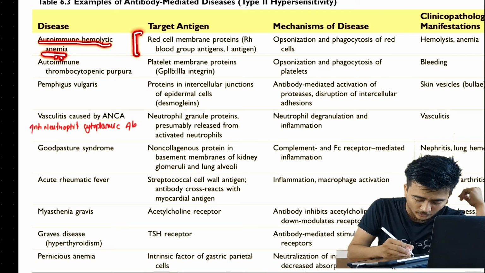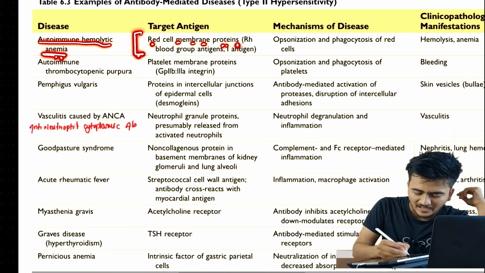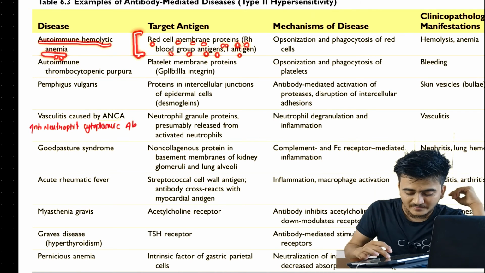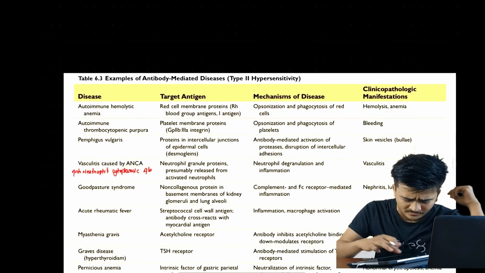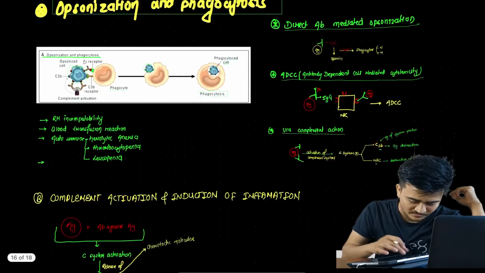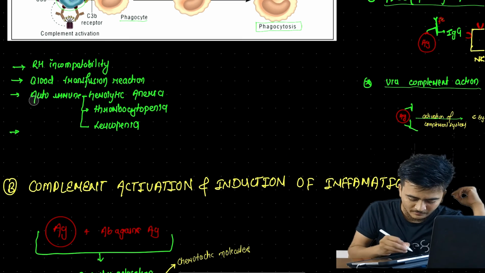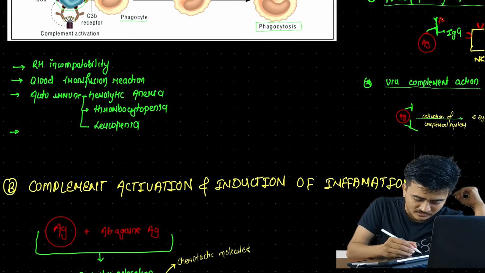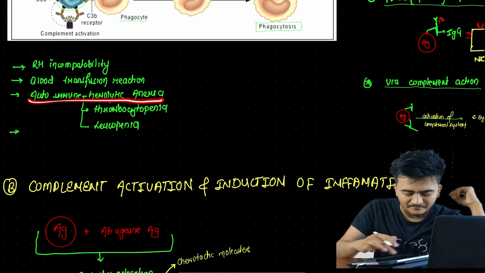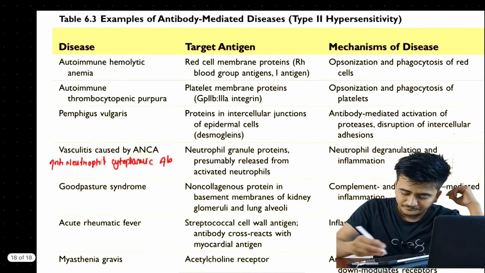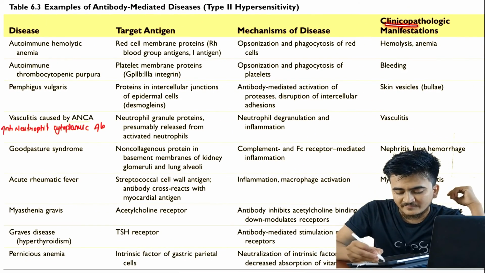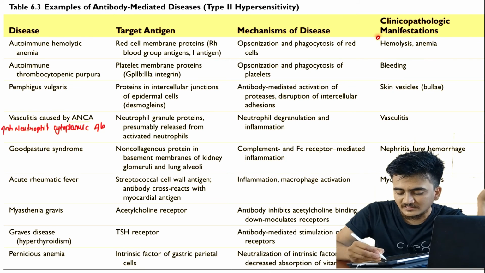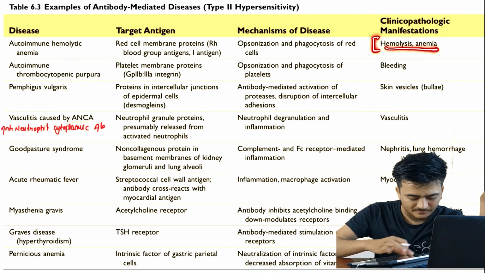The target antigen for autoimmune hemolytic anemia is the red cell membrane proteins, the Rh blood group antigens. The mechanism of action was opsonization and phagocytosis of red cells, as we have already said earlier. And the clinical manifestation we will see is hemolysis and anemia.